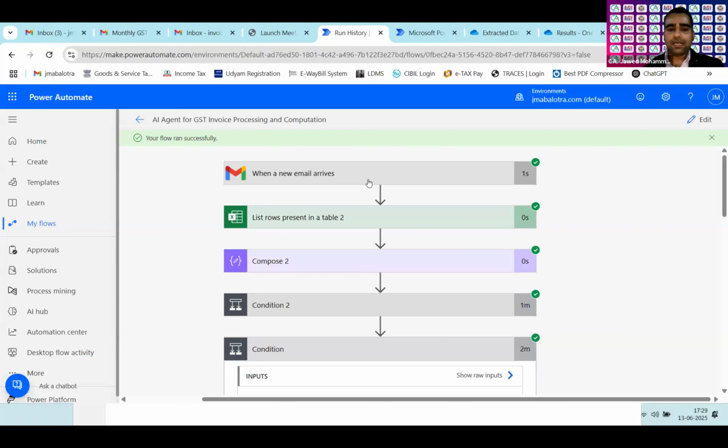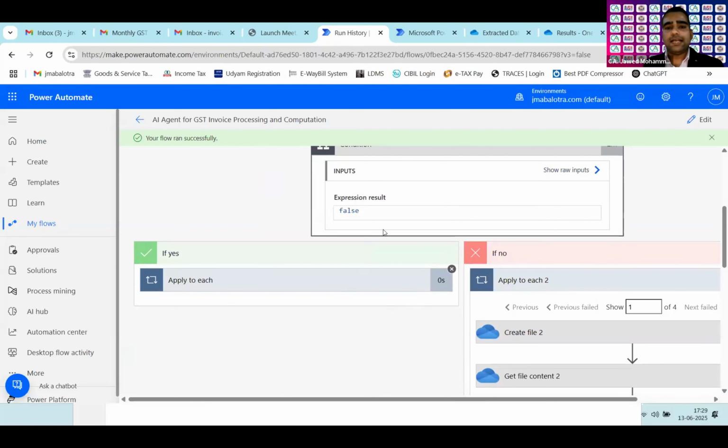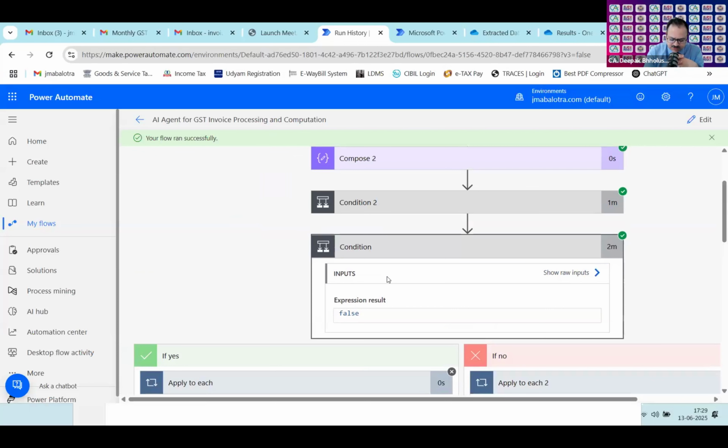No, sir. I have integrated both the AI models in one flow only. The flow will trigger, and based on the subject of the email, there is a condition that will segregate which AI model I need to run. Okay, got it.